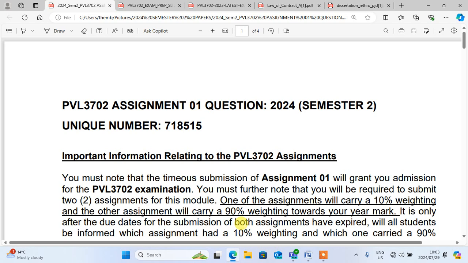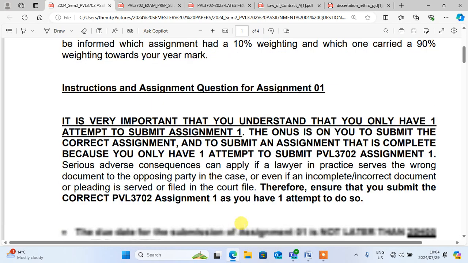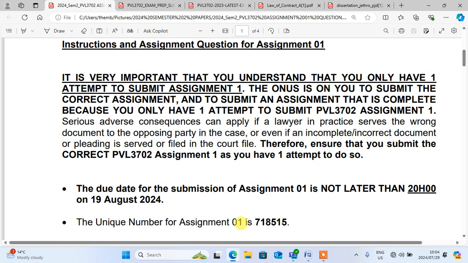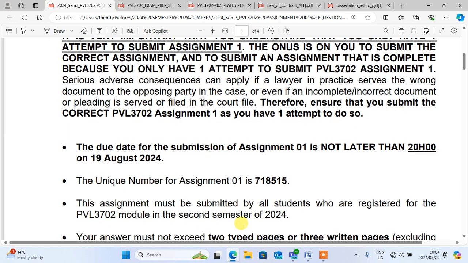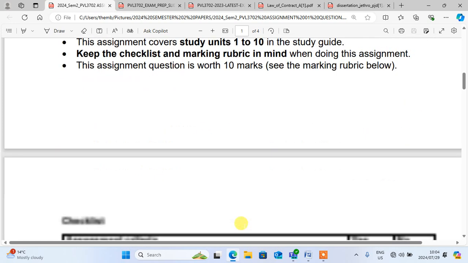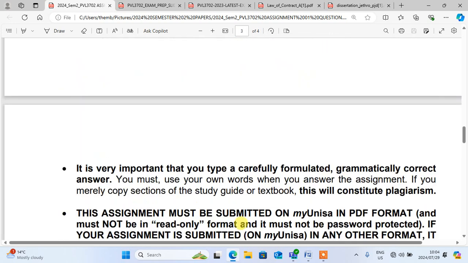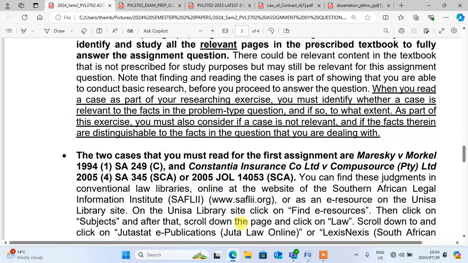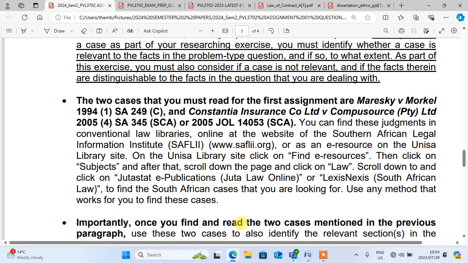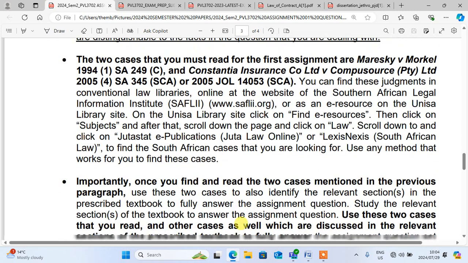Guys, today we are here with PVL3702 assignment number 1, 2024 semester 2. It's law of contract. And the due date is 19 August, which can be extended or not. Then there are two cases that you may read for your own understanding.